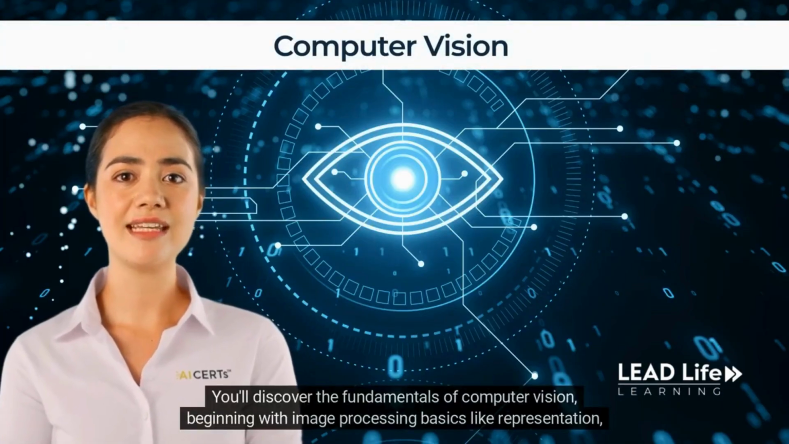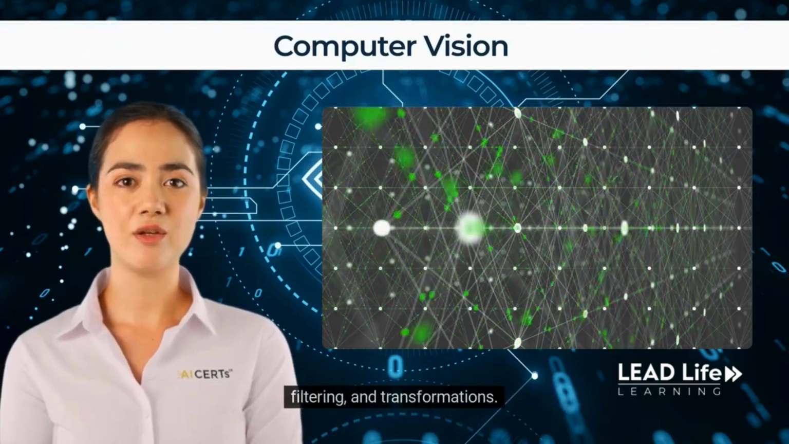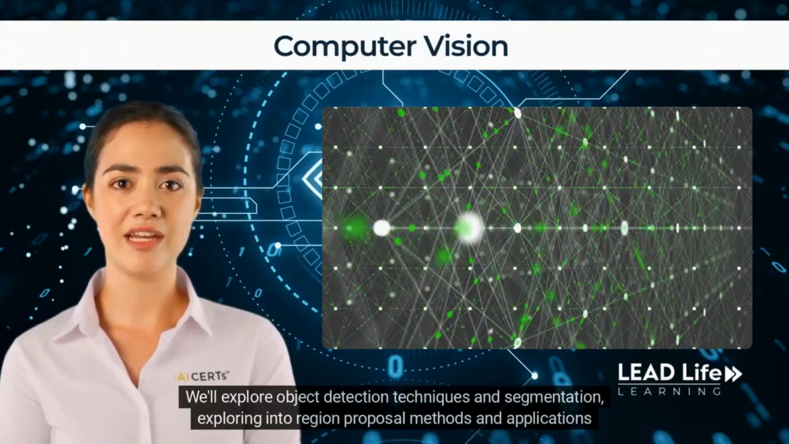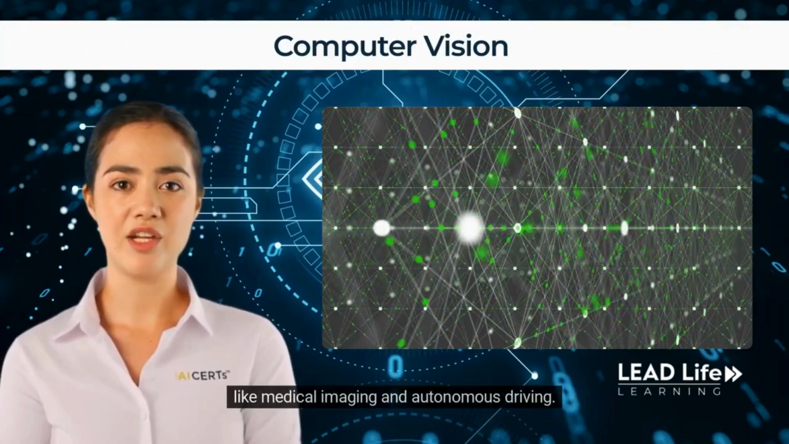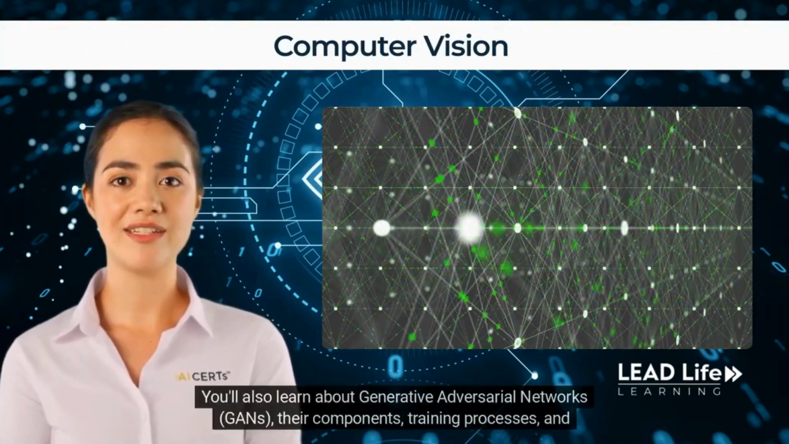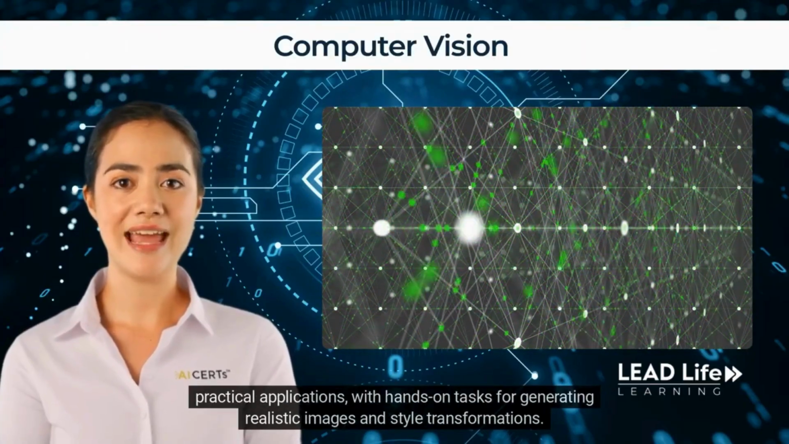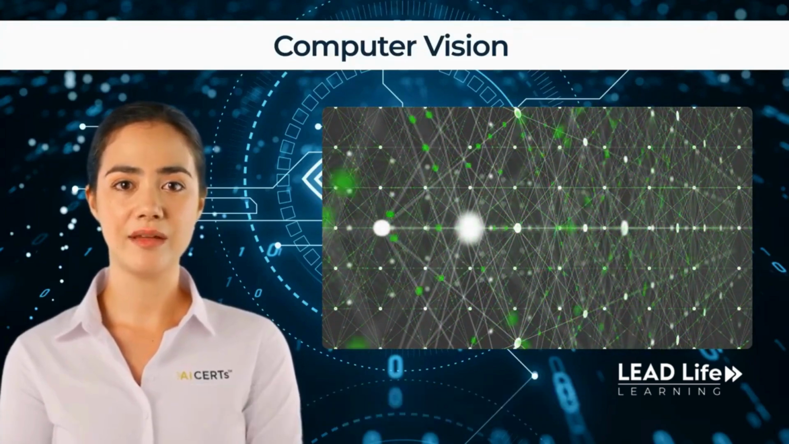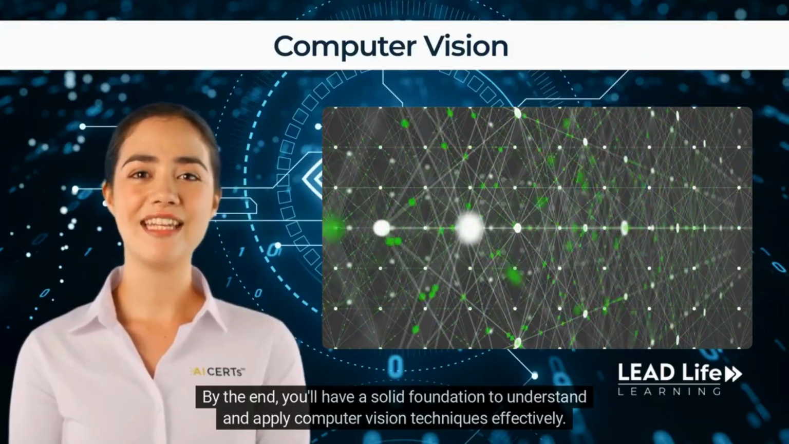You'll discover the fundamentals of computer vision, beginning with image processing basics like representation, filtering, and transformations. We'll explore object detection techniques and segmentation, delving into region proposal methods and applications like medical imaging and autonomous driving. You'll also learn about generative adversarial networks, GANs, their components, training processes, and practical applications with hands-on tasks for generating realistic images and style transformations. By the end, you'll have a solid foundation to understand and apply computer vision techniques effectively.